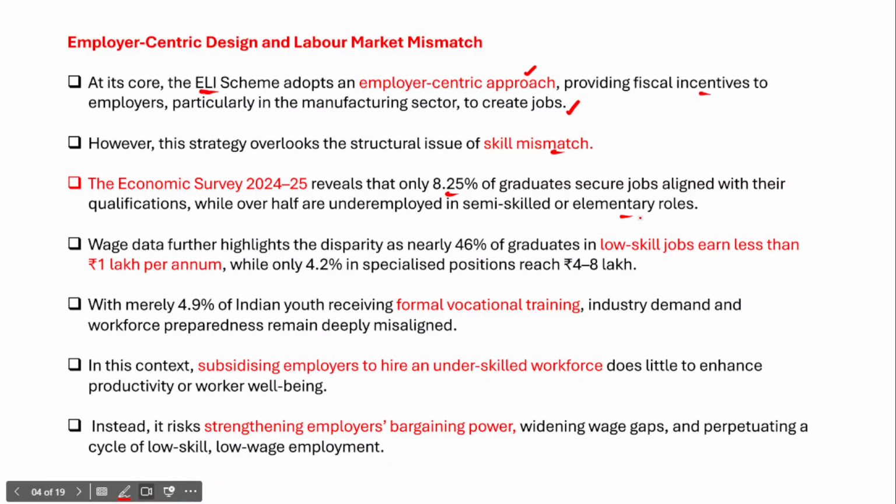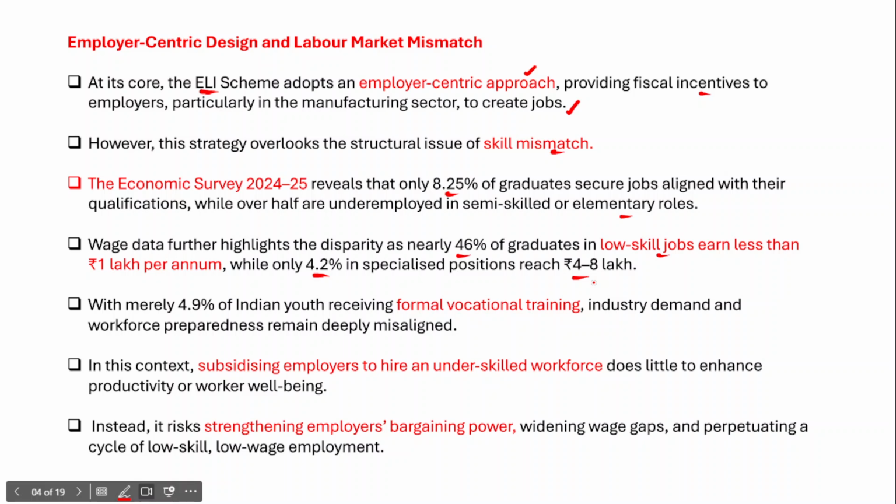Consequently, wage data also highlights the disparity existing, as nearly 46% of India's graduates in low skill jobs earn less than 1 lakh per annum. However, only 4.2% of specialized positions reach 4 to 8 lakh per annum.